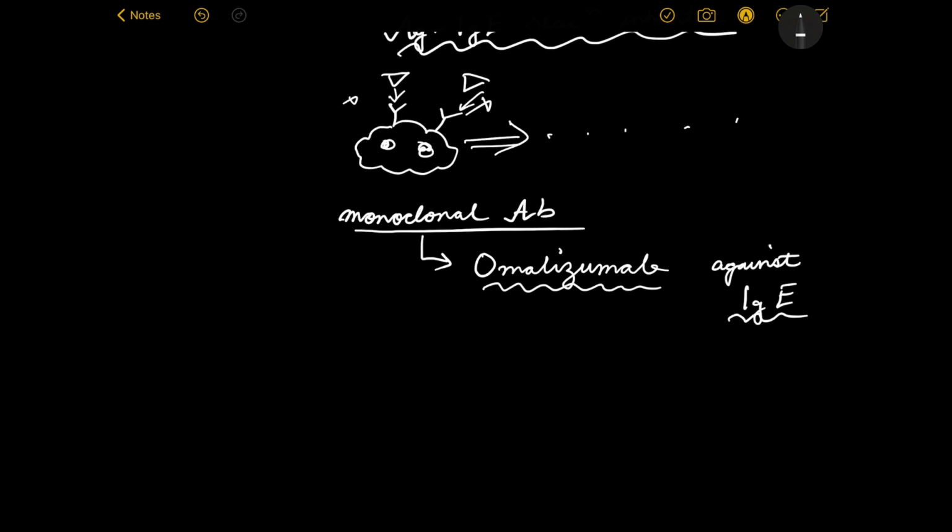So not instead of IgE, I am sorry, instead of the antigen, this will bind to the IgE, and hence the antigen itself will not be able to bind to the sensitized mast cell, because now the IgE has already bound to this useless thing which cannot bring about degranulation of mast cell. So the entire fiasco will be saved.